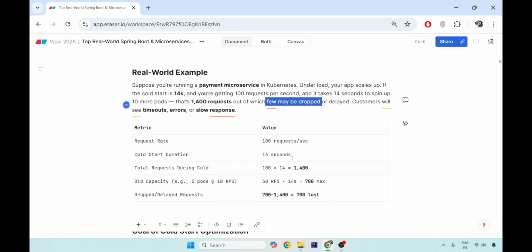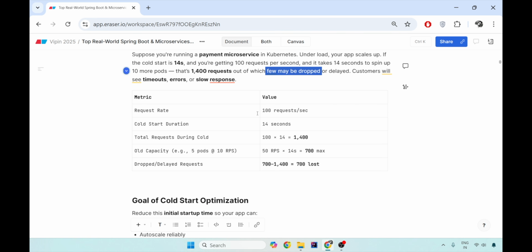Let's see the metrics. Your request rate is 100 requests per second. Your cold start duration is 14 seconds. The total number of requests coming during this cold start situation is 1400 requests. Now suppose you have an old capacity of 5 pods, each capable of handling 10 requests per second. Then around 700 is the maximum that you can handle, and the rest will be lost.